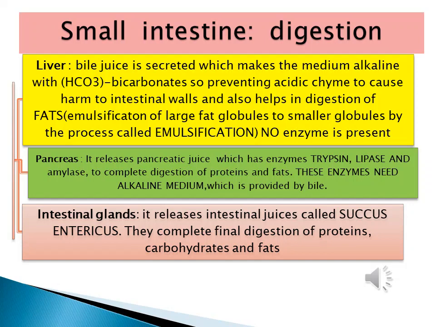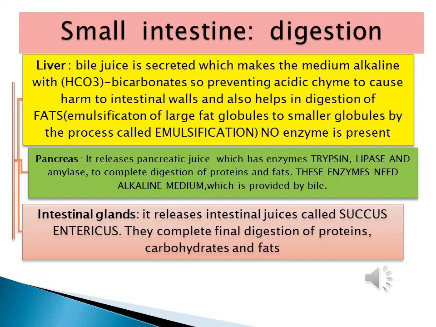The liver releases the bile juice. Bile juice has bile pigments and bile salts. This makes the whole juice alkaline, and it will do one important thing, the third part of the digestion, that is the emulsification of large fat globules into smaller fat globules. Now here also it is supported by pancreas.